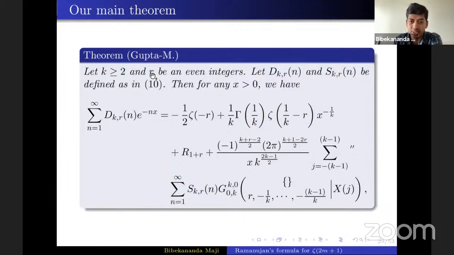Result. So here, let k be greater than or equal to 2 and an even number, and r be any even integer. This d and s I have already defined. Then this identity holds. The first three terms are coming from the residual terms. And in the last term, this divisor function is coming, and this Meijer G-function is coming here. In the next slide I will mention what is meant by this double dash.